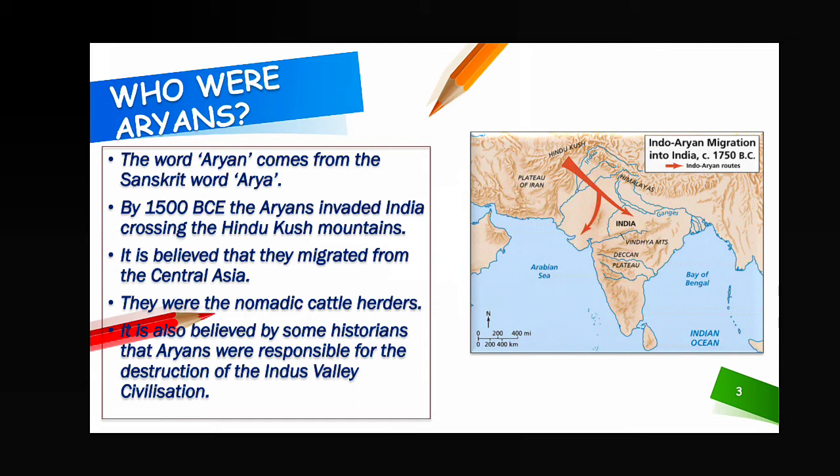So in this chapter we have to read about the Aryans, because Aryans belong to the Iron Age civilization. There is a great connection between Aryans and the Iron Age civilization. What I have told in this topic is that Aryans, a migrated people, came from Central Asia. They crossed the Hindu Kush mountain and entered India. Some historians believe they were responsible for the destruction of the Indus Valley civilization, but there is also doubt, as it is not 100% sure information.